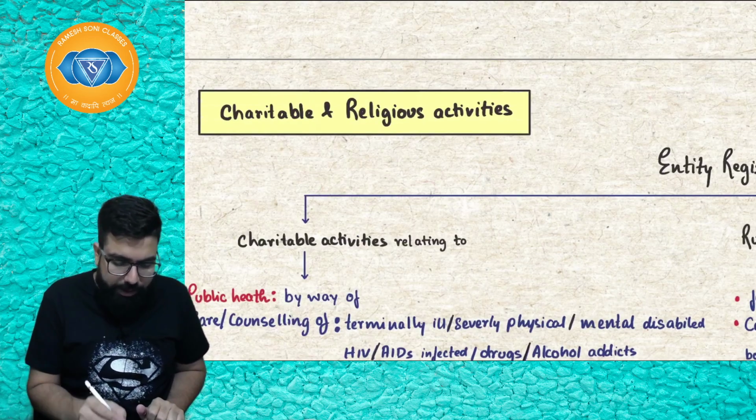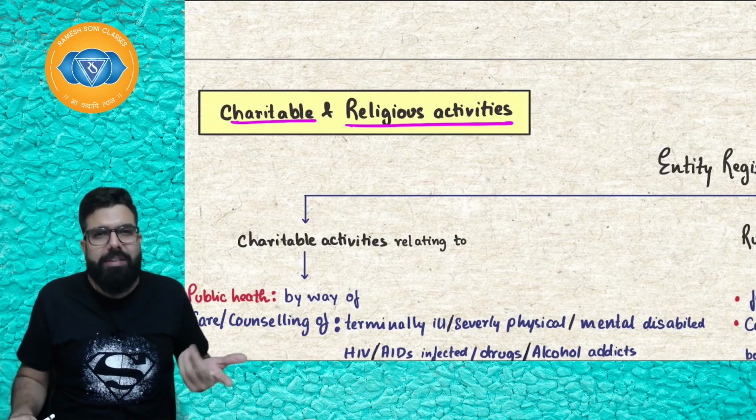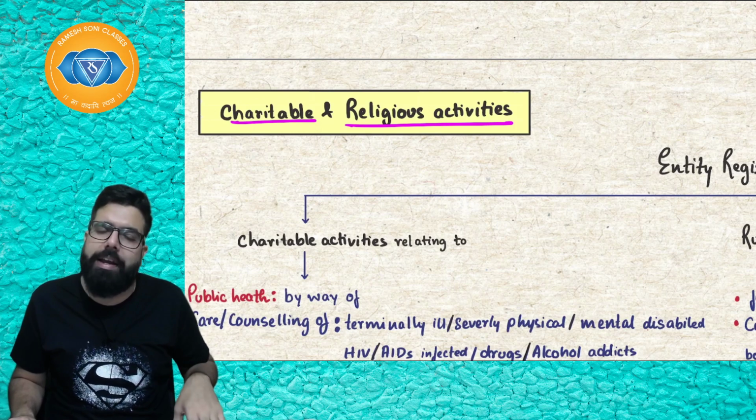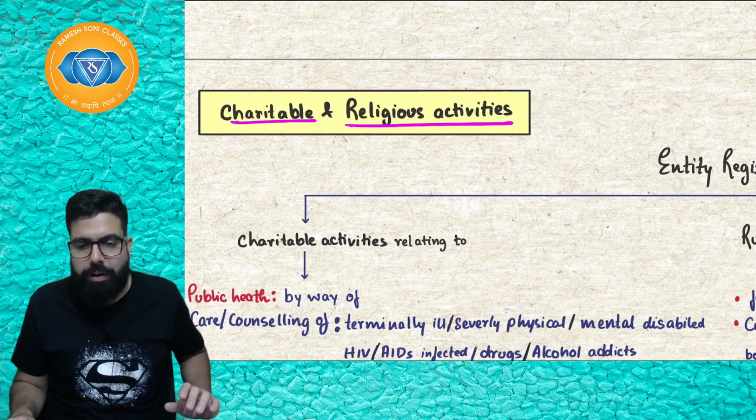relating to charitable and religious activities. Baba, religious and charitable activities are also exempted. Some activities are being exempted. Let's start understanding one by one all of them.